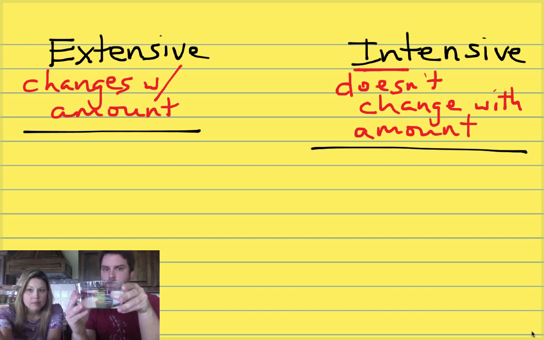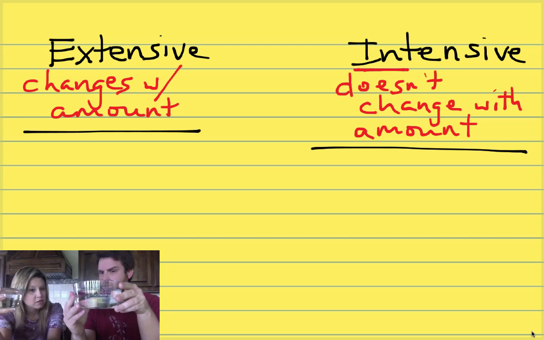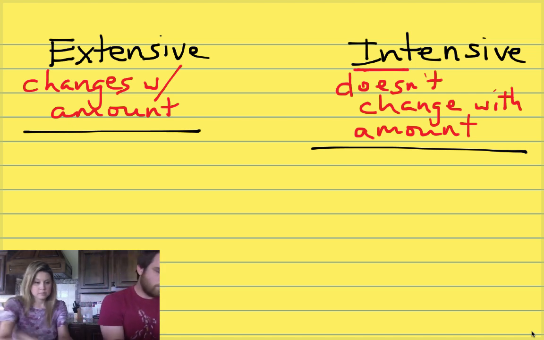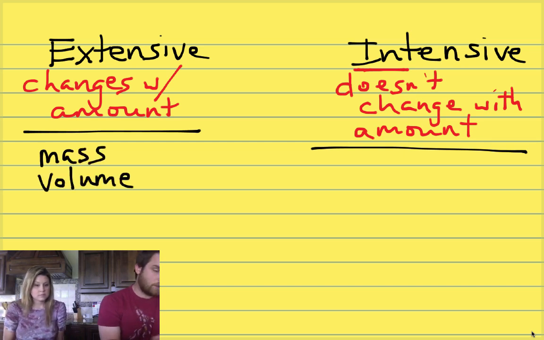Can I go with what's different, because that's easy? Yeah, let's do what's different. The volume of this water is different from the volume of that water. So if I change the amount, the volume would be different. The mass would be different. Can I write some of these down real quick? Yeah, let's write them. So with the different amounts, mass and volume are different. They change. We said the color didn't change.